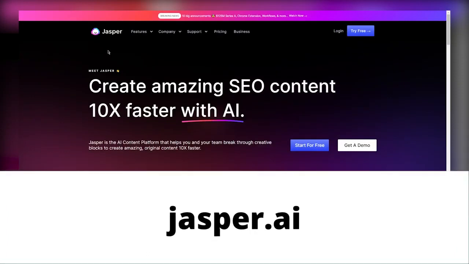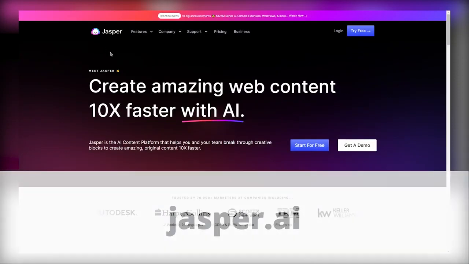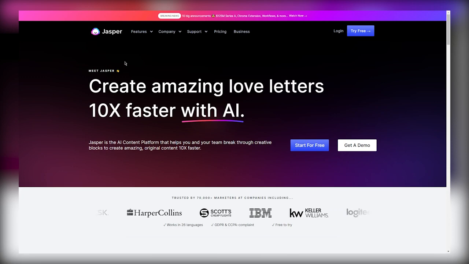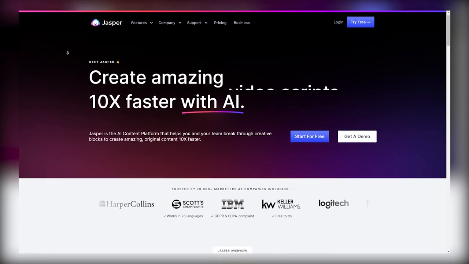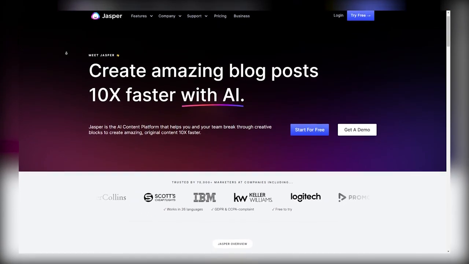So, the name of the website that we are going to be using is called Jasper.ai, and it's supposed to be the future of writing. Basically, this is the ultimate tool for anybody that wants to start making content and start making money online.